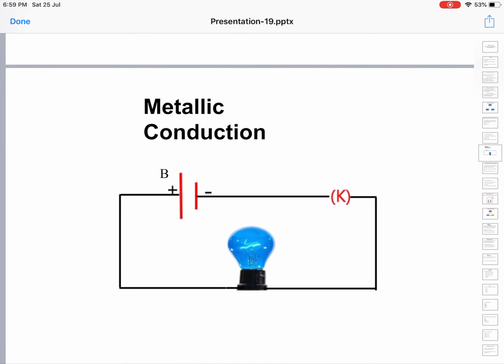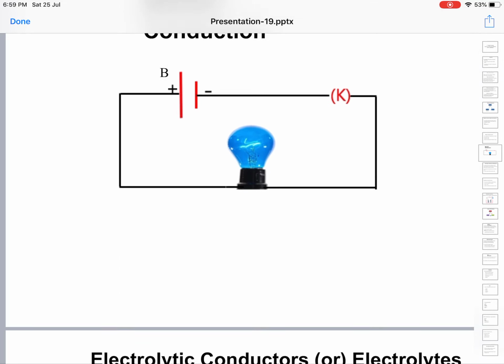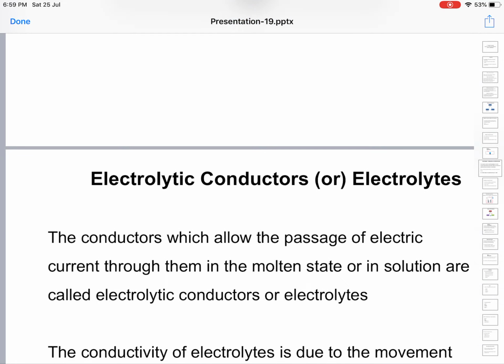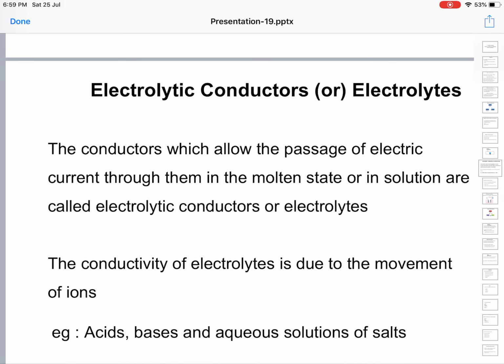In the diagram of metallic conduction, you have an anode and a cathode, and in between, if you place a bulb, the bulb lights up to show that electrons are flowing.